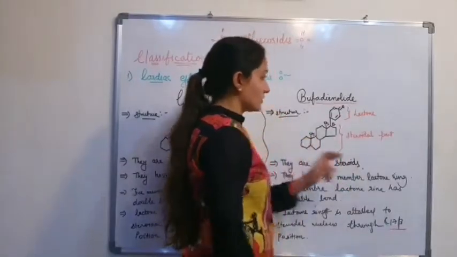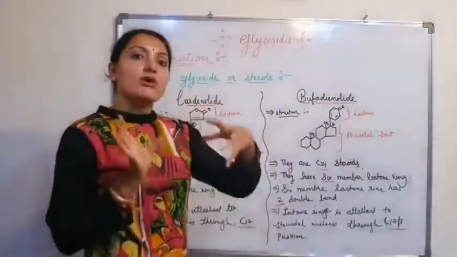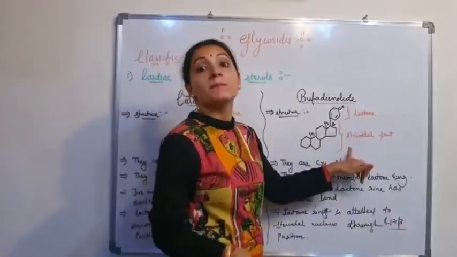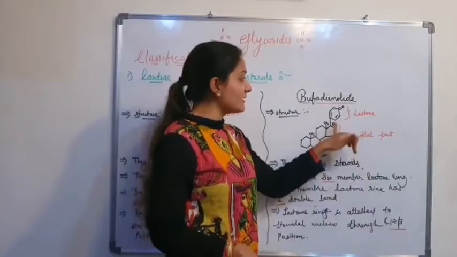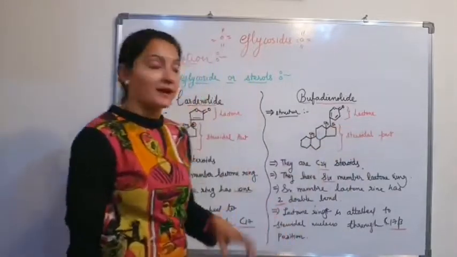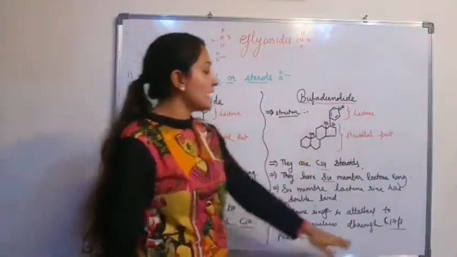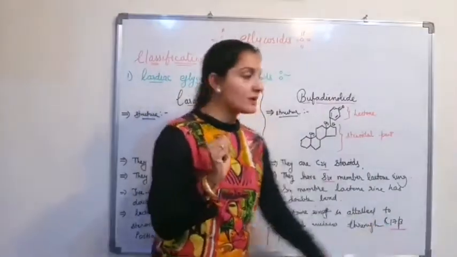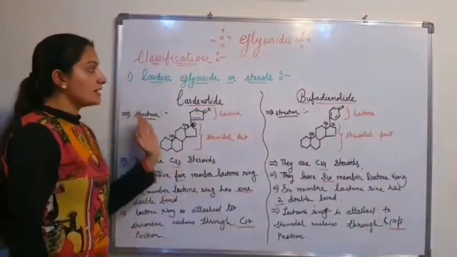So both have a lactone ring attached on the 17 carbon, through which it is attached with the steroidal part. On the 17 carbon, the ring is attached to the steroidal part in both, but in bufadienolide at the beta position. Okay, so this is a difference between cardenolide and bufadienolide.